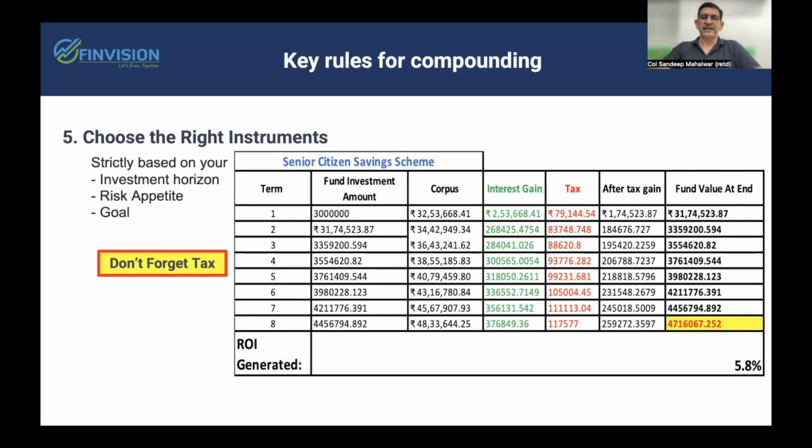As you can see in the table, in this scheme, you can invest for 5 years and you can extend it by 3 years. But whatever returns you are generating on a quarterly basis are paid to you and you are supposed to be paying tax on it. Hence, you will not be able to benefit from the power of compounding and the real returns will be sub 6%.